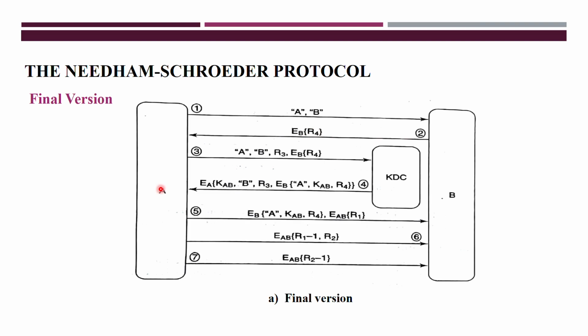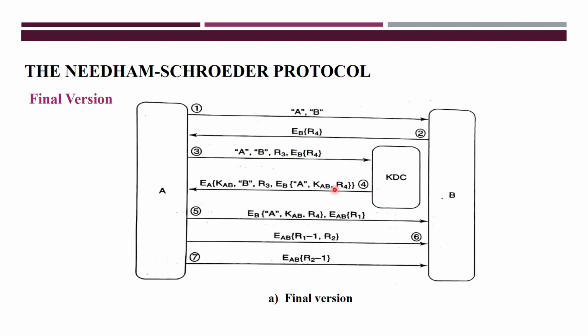Now the simple thing is that A can't decrypt this message, because that long term key is shared only by KDC and B. So that's why A doesn't know what the key is. So for that message, it adds the identification of A, the identification of B, and it generates its challenge R3, and now this message it forwards to KDC.